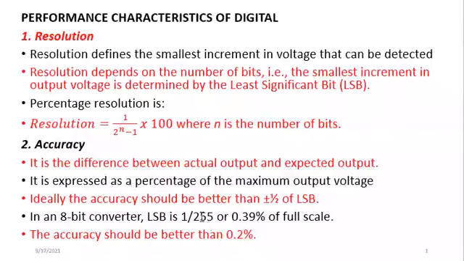If you multiply it by 100, it will give you 0.39% for the full scale of the measurement ability. And the accuracy of any digital measurement instrument is expected to be not more than 0.2%.